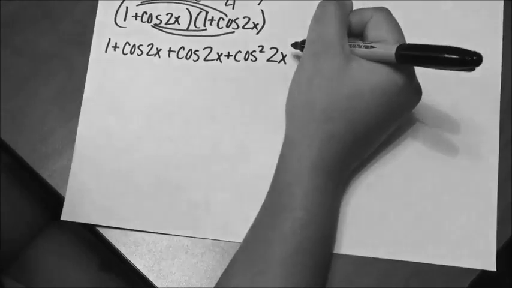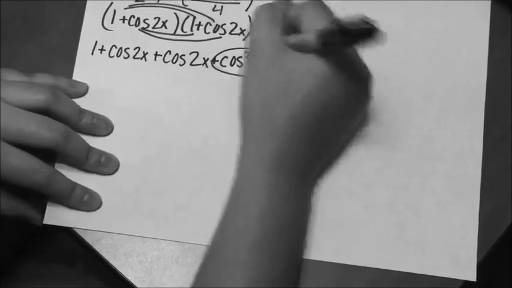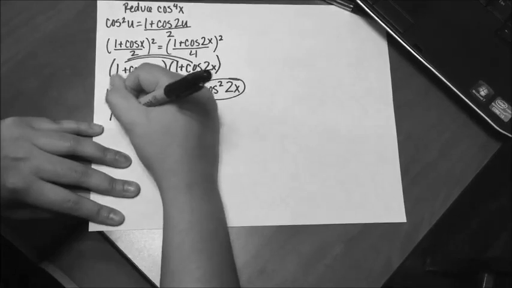And then from this, since you still have that squared, you have to keep going.